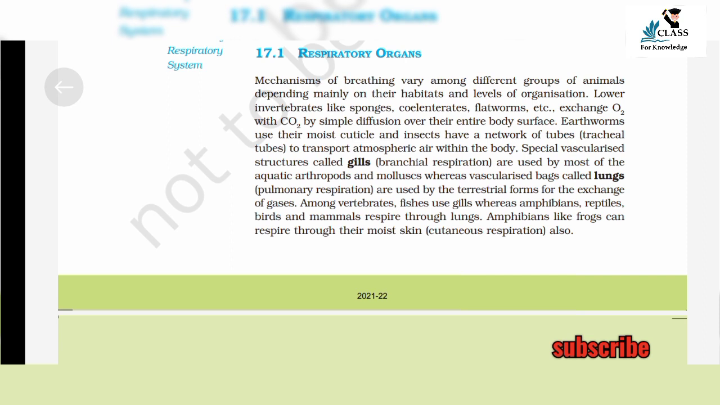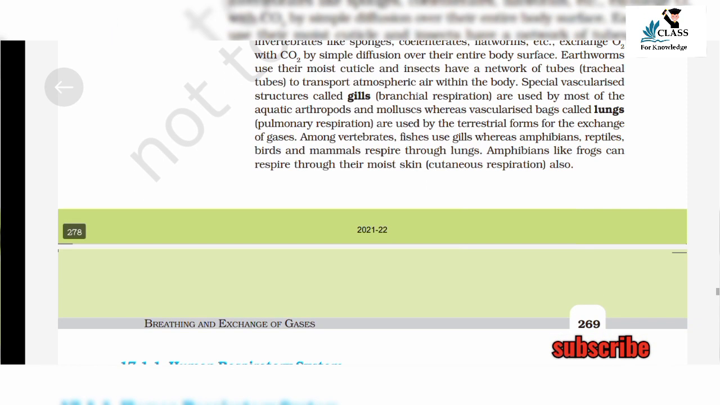17.1 Respiratory organs. Mechanisms of breathing vary among different groups of animals depending mainly on their habitats and level of organization. Lower invertebrates like sponges, coelenterates, flatworms, etc. exchange O2 with CO2 by simple diffusion over their entire body surface.